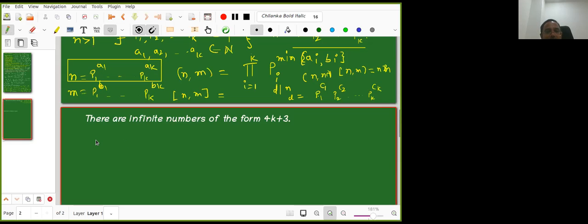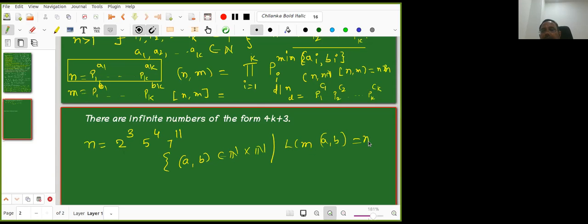Another exercise I'm giving you. A nice, beautiful question I'm giving you. So n is 2 cube into 5 power 4 into 7 power 11. I gave some number like this. I want to find all ordered pairs belonging to N cross N such that LCM of A comma B is equal to n.